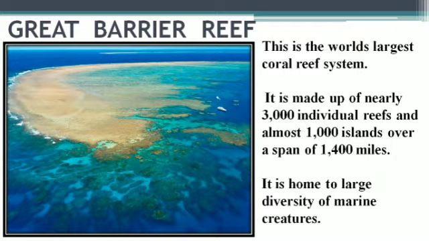Next is the Great Barrier Reef. This is the world's largest coral reef system. It is made up of nearly 3,000 individual reefs and almost 1,000 islands over a span of 1,400 miles. It is home to a large diversity of marine creatures. Marine means those animals who live in the water, and it is supposed to be one of the most beautiful places. Everywhere you will find the blue color, because it resembles the sky also.